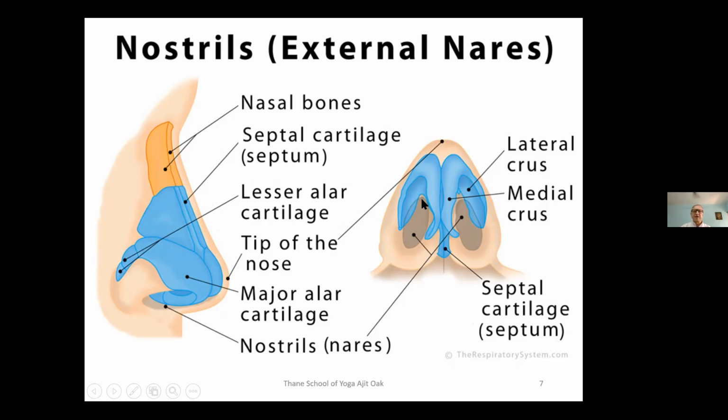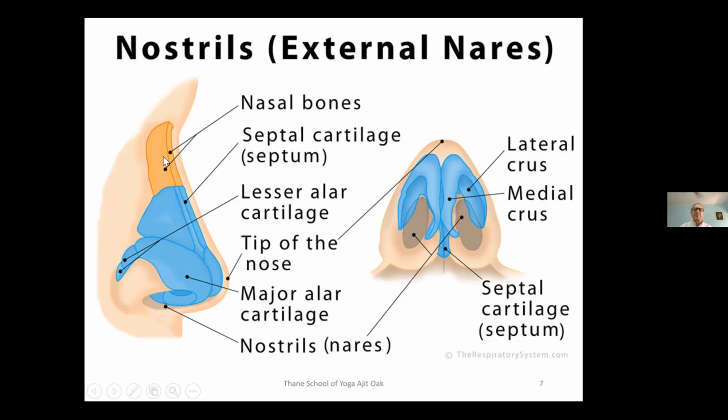So these are various parts. We are not going to go into details of what this is called and what that is called, but basically it's made up of cartilage. And that's why, when there are injuries of the nose, it is less likely that cartilage will fracture, because cartilage is a soft bone-like structure, so it will bend. Any injury to the nasal cartilage can be corrected easily just by manipulation.